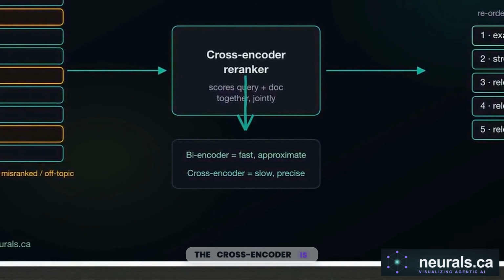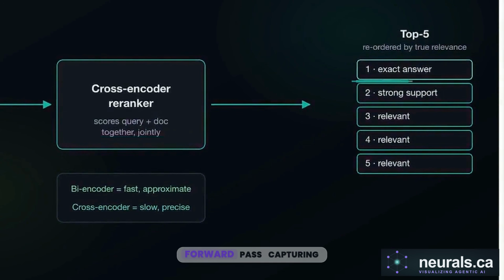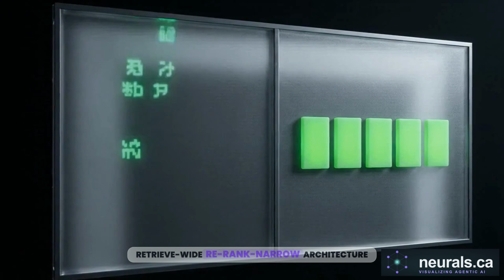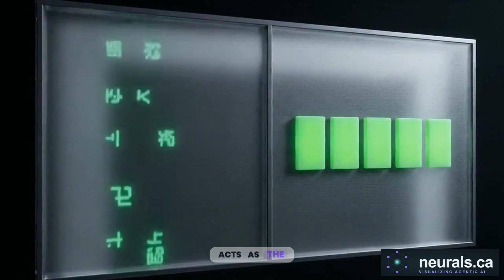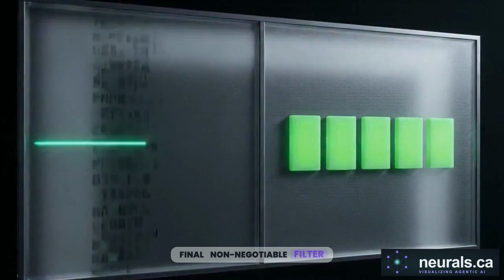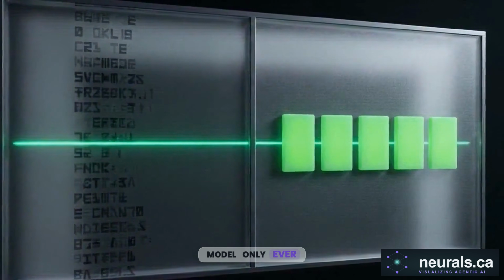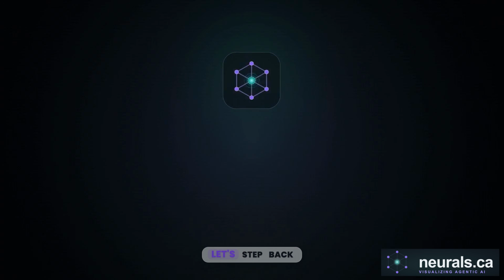The cross-encoder is computationally expensive, but highly precise. It processes the text of the user's query and the specific document together in a single forward pass, capturing exact match nuances before outputting the top 5. This retrieve-wide, re-rank-narrow architecture acts as the final non-negotiable filter. It guarantees the model only ever sees high-signal truth.